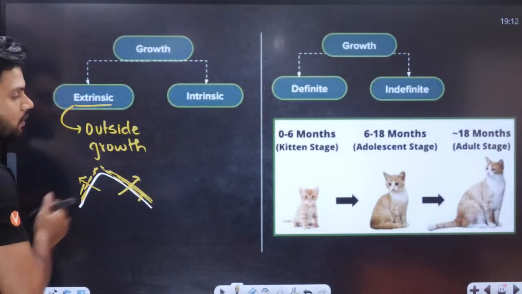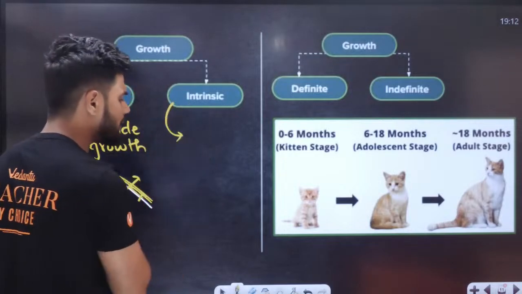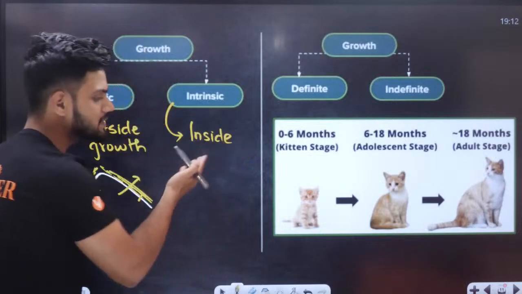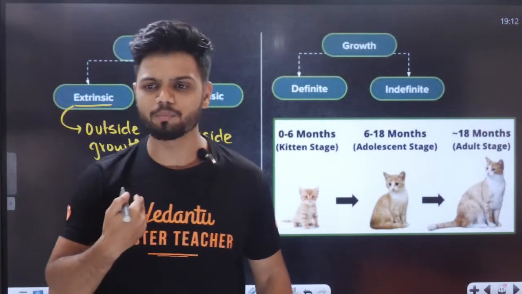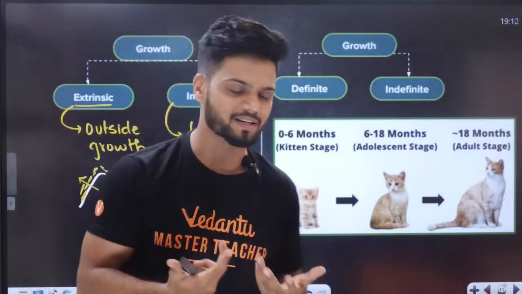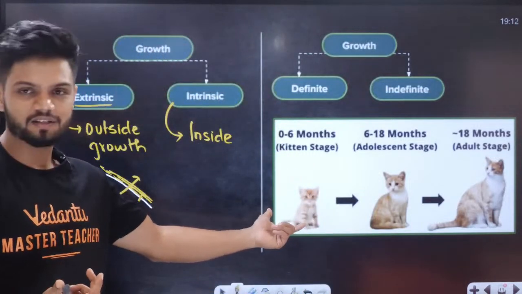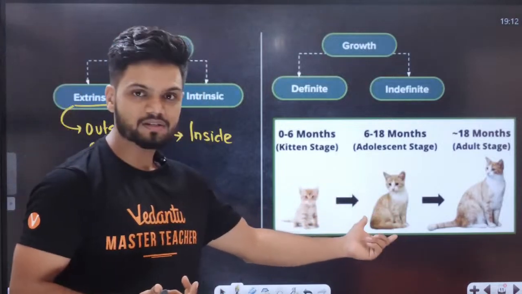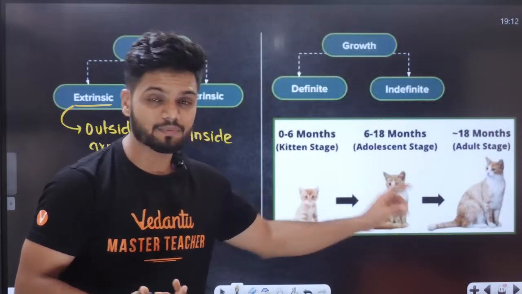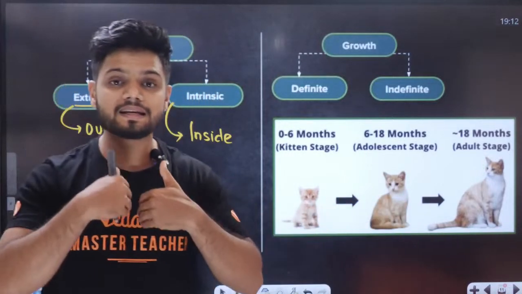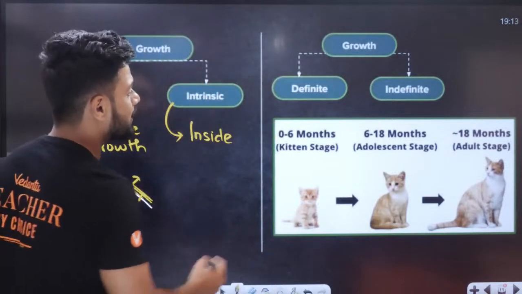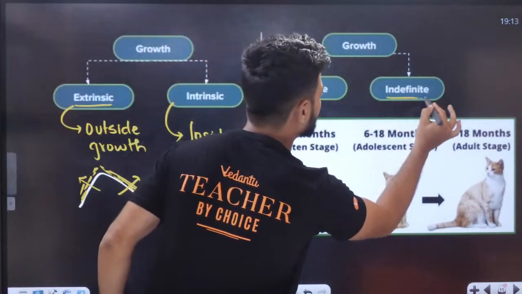You're like, yes, sir. Then what is intrinsic growth? Intrinsic growth is happening from the inside. Example, humans. We can increase in size from the inside. For example, on kitten stage, adolescent stage, and adult stage. From the inside, it is increasing. So, intrinsic from the inside, extrinsic from the outside. Clear. Next thing is something called as definite growth and indefinite growth, students.